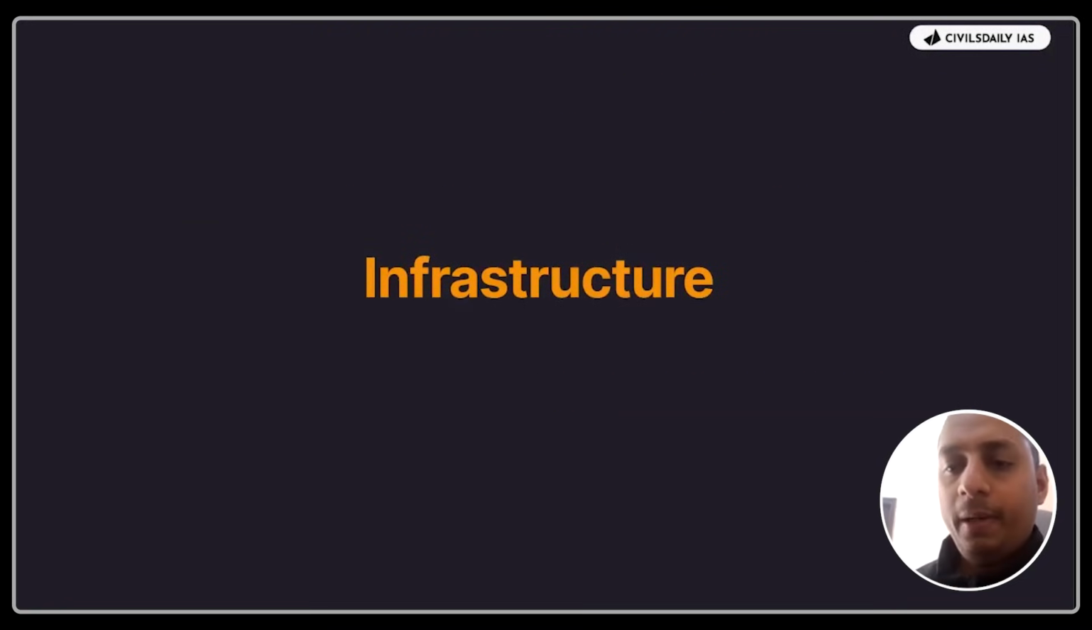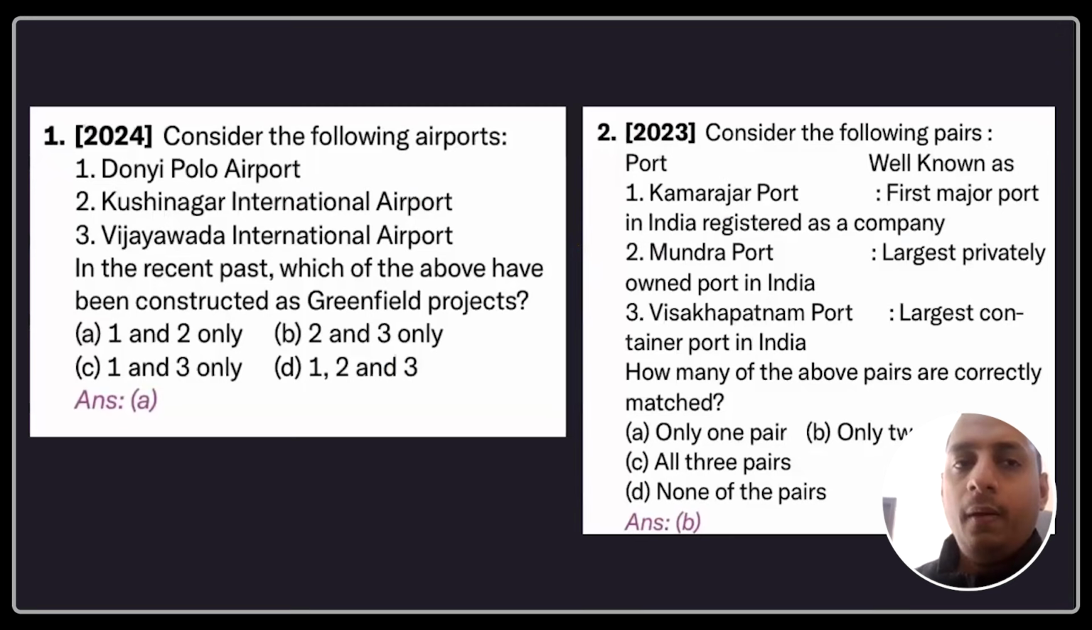Now, infrastructure. As I have told you before, Doni Polo was asked, and Kushinagar Airport also was asked, because they were inaugurated in that particular year. That's why that question came. Current affairs. Kamaraj and Mundra and Visakhapatnam port, you can count this in human geography as well. The infrastructure can come under human geography as well, but I have included it under economy. Same comes in Indian geography also, human geography also. So all the major ports you have to focus.